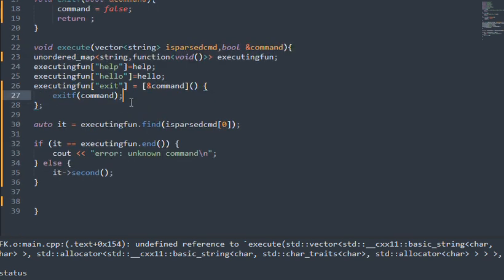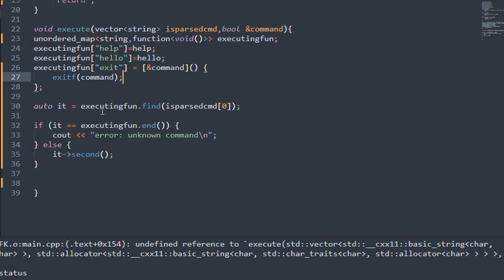So now we have entered everything we need inside our map. Now we go to the iterator, auto iterator. We do executing dot find on the parsed command vector, looking for the very first string, whatever that is. As we said, we go to the first command, the first word.